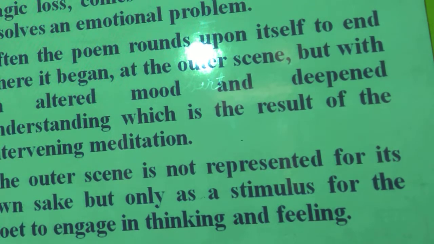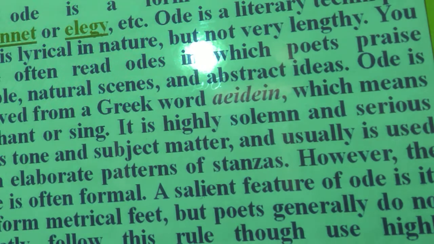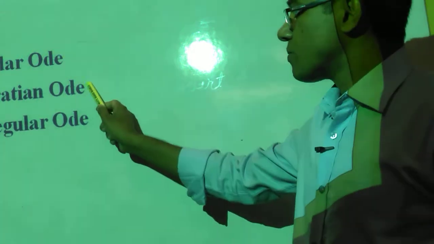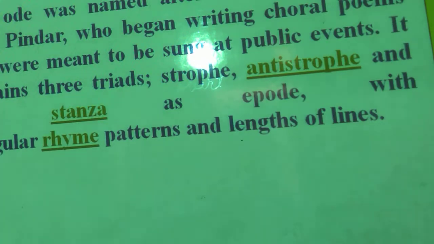Next one. Often the poem rounds upon itself to end where it begins, the outer scene, but in an altered mode and with deepened understanding, etc. You will read these things. Anyway, again we are repeating. We'll repeat the types of ode. There are three major types of ode. One is Pindaric ode, another is Horatian ode, and the third one is irregular ode. Mostly we are trying to cover only these two types of odes, but we hardly try to cover the irregular ode.